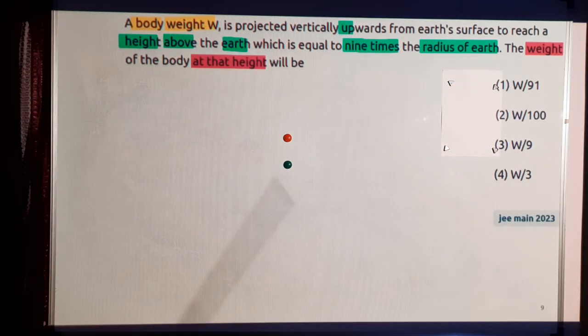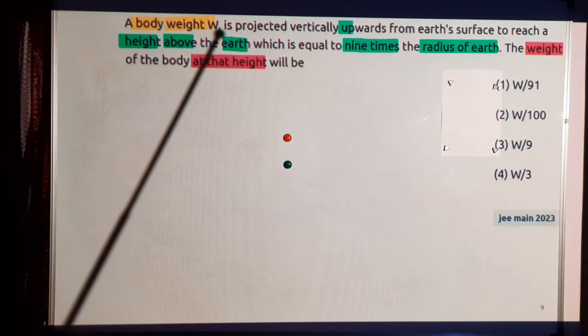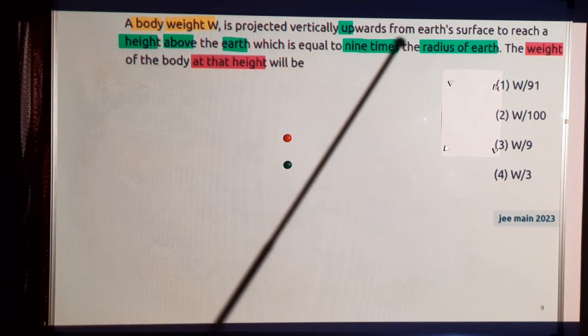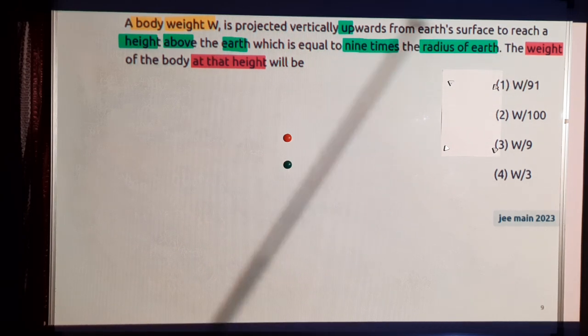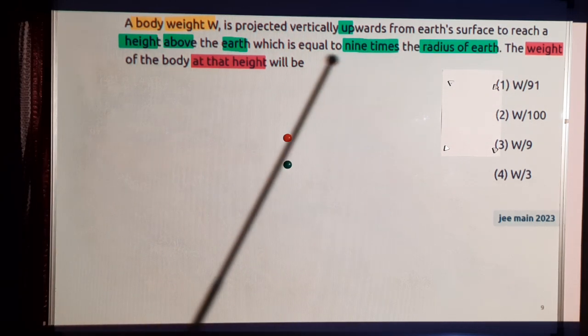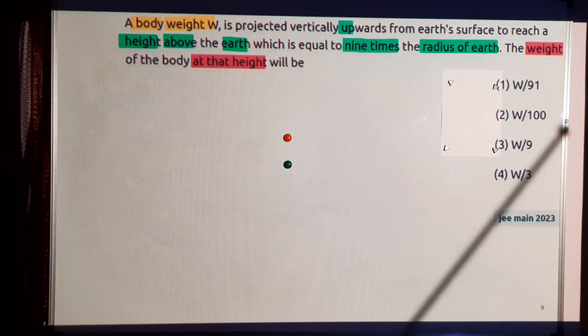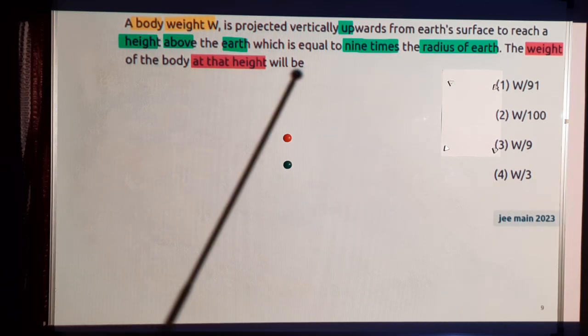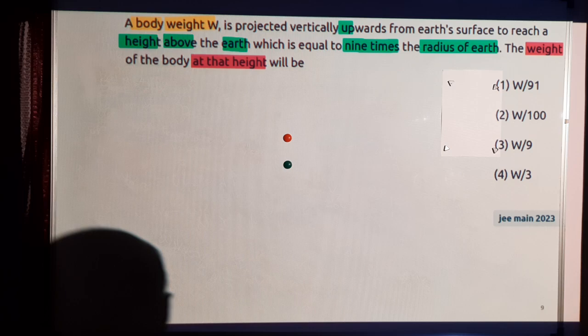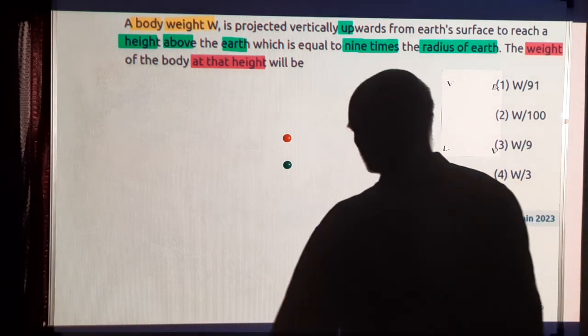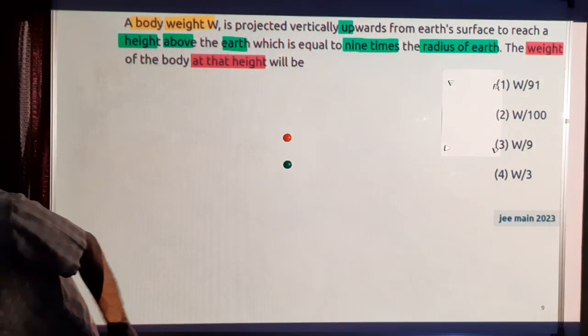Next question. A body of weight W is projected vertically upwards from Earth's surface to reach a height above the Earth which is equal to 9 times the radius of Earth. The weight of the body at that height will be? This is a simple question. You just have to understand what weight means.